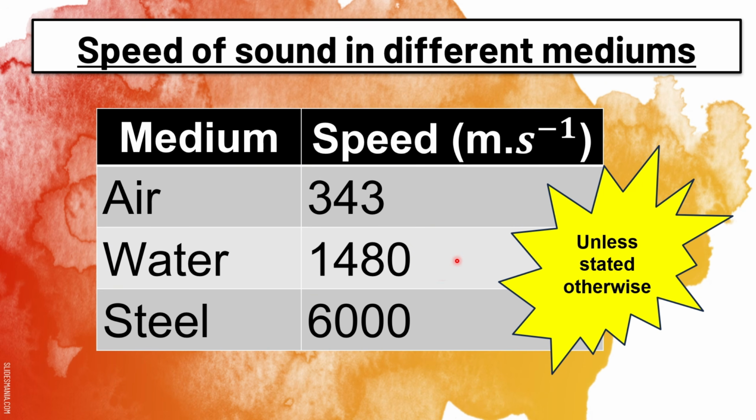So always remember, you memorize these values. If they do not give you the speed of the sound in that medium, you use these values. But if they do state the speed of the sound through that medium, then you use the given value.